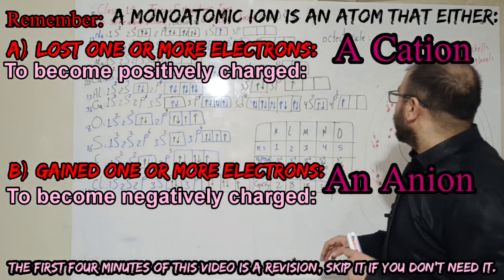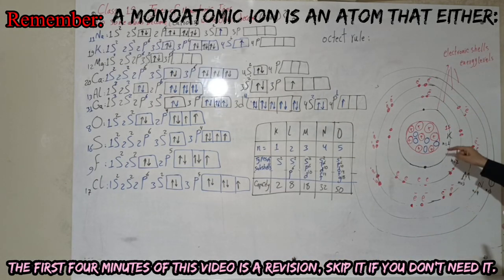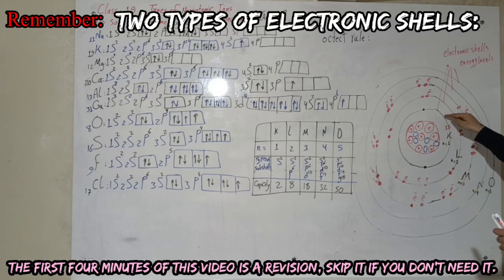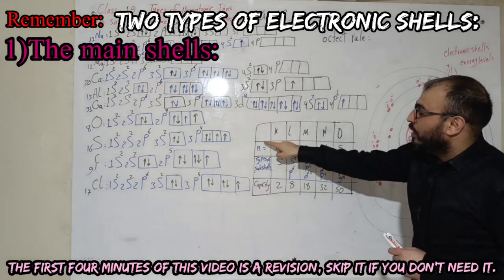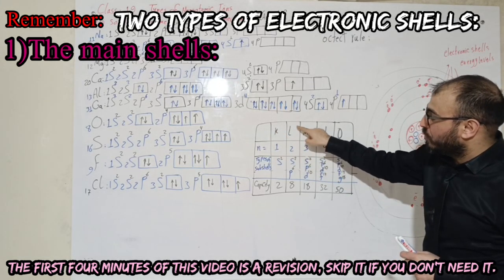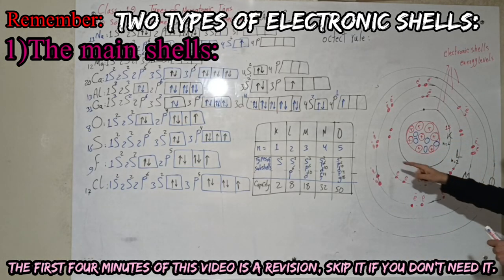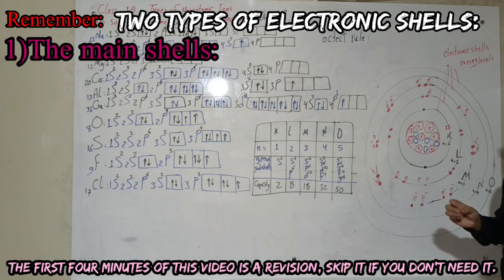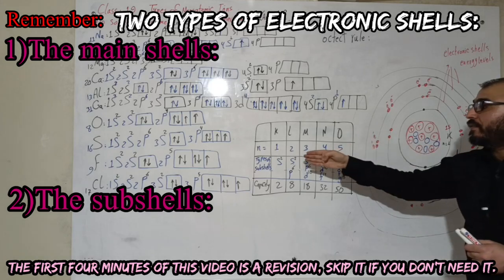Then, my friends, we talked about the electronic shells or the energy levels, and we said that we have two main types of these levels. The first one is called the main shells. Shell number 1 is K, shell number 2 is L, shell number 3 is M, shell number 4 is N, and shell number 5 is O. Then we talked about the subshells, and we said that inside each of these main shells we have subshells.